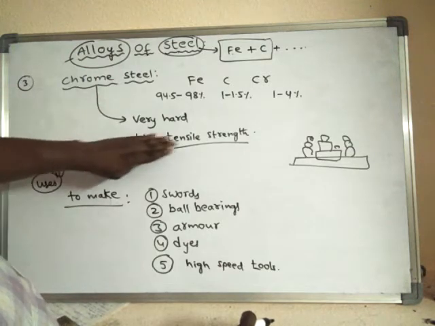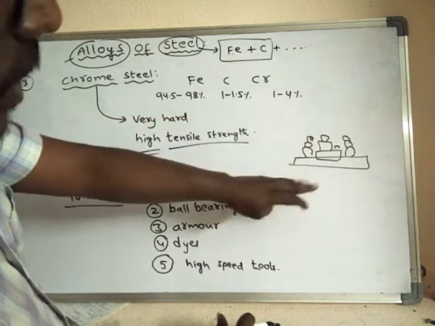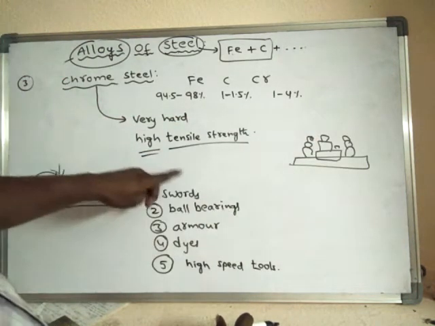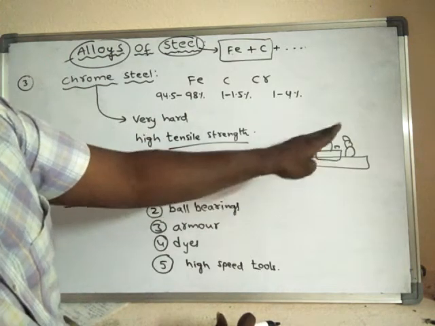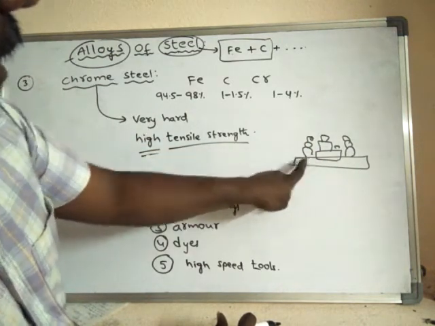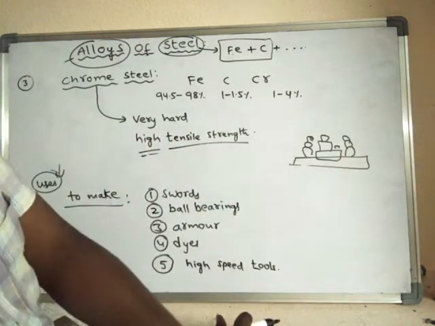If it has less tensile strength, what happens? If much load is kept on it, it will break down. But as it has high tensile strength, even if a large amount of load is kept on it, that chromium steel does not break down.